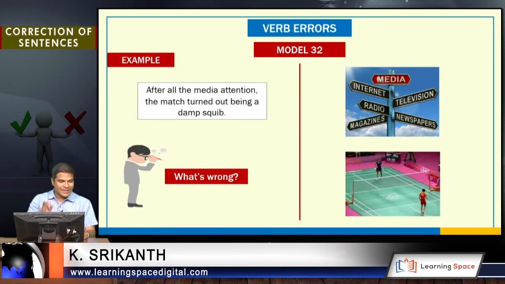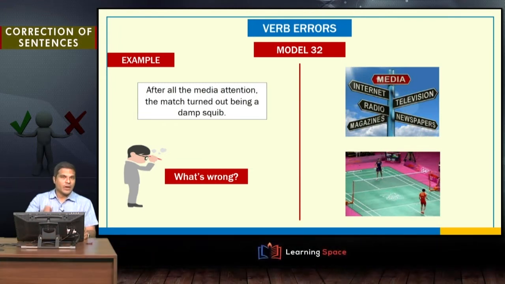Let's look at the first example sentence here, that is model 32. After all the media attention, the match turned out being a damp squib. Damp squib means something is expected, a great outcome was expected, but it was not so. So do not worry about these words, but concentrate on what is wrong or what is possibly wrong with this